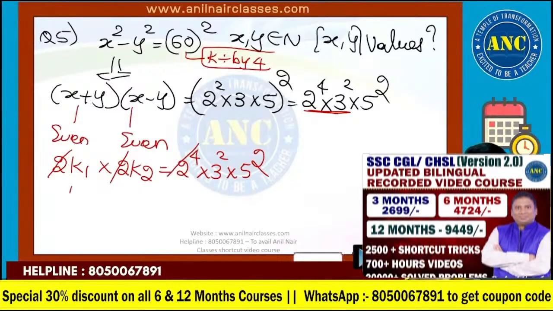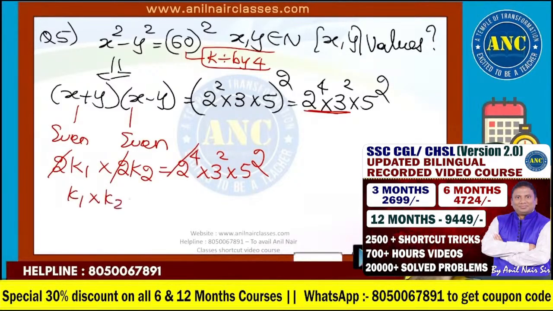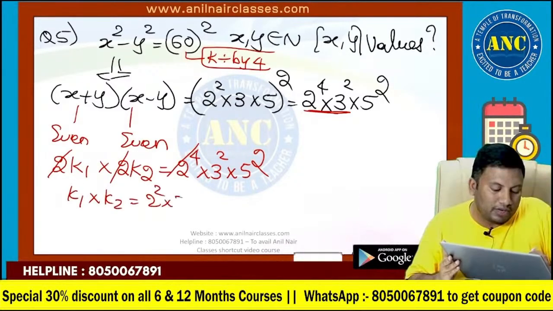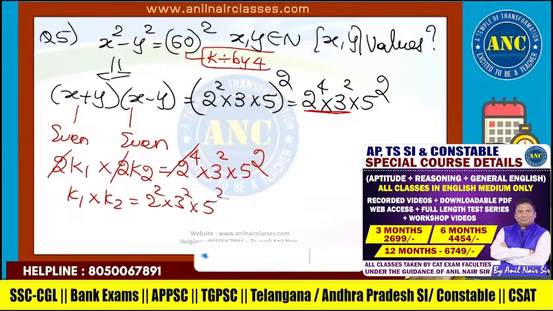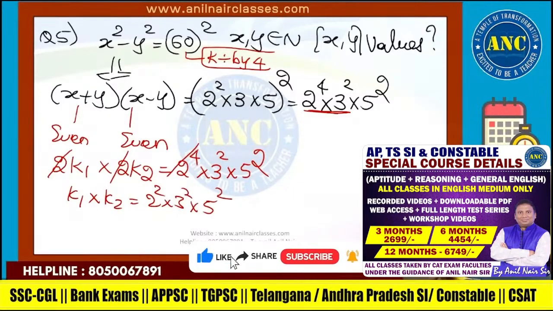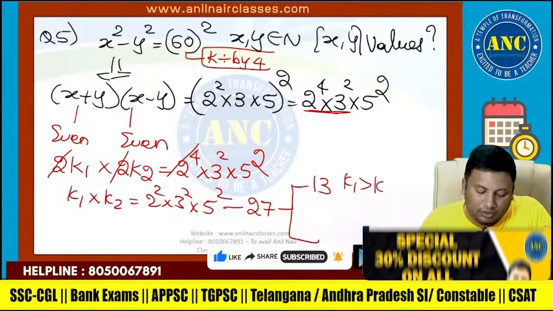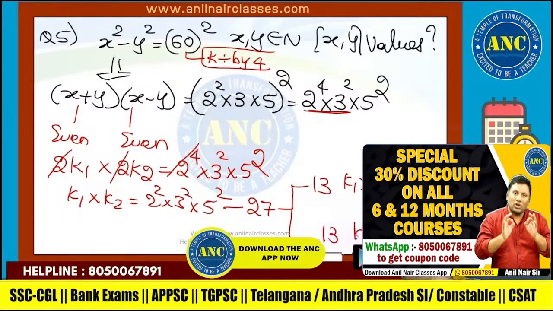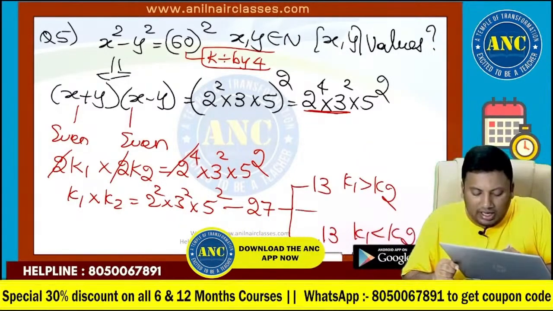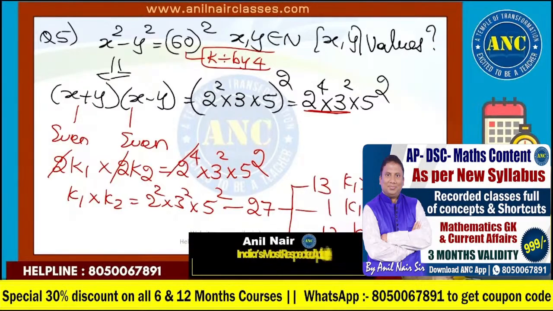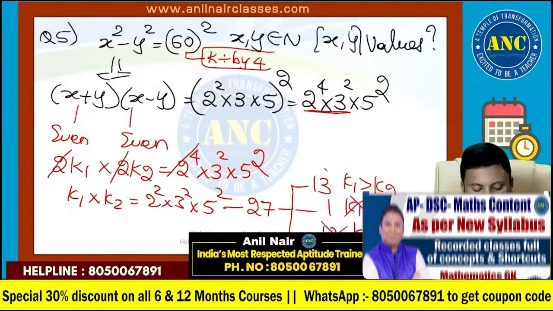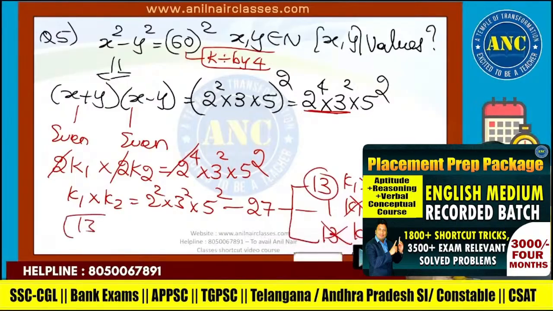2 cancel. So k1 into k2 is nothing but 2 square into 3 square into 5 square. Now you know how to solve. 3 into 3 into 3, 27. 13 cases k1 greater than k2, 13 cases k1 less than k2, one case k1 equivalent to k2. These both are eliminated. Answer is nothing but 13.